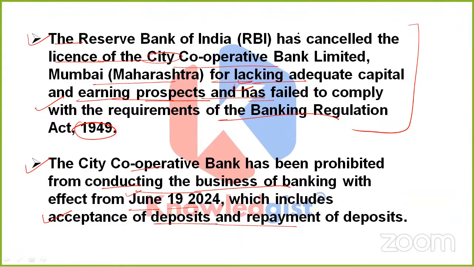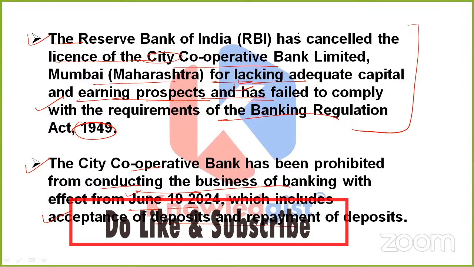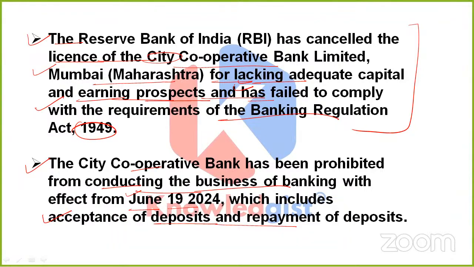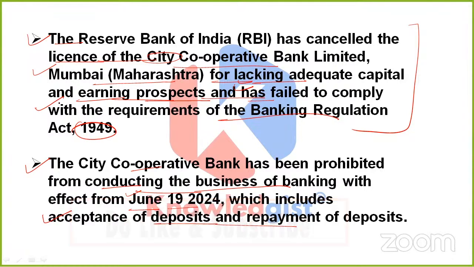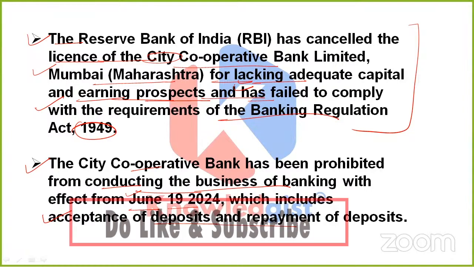So yes, from the very first question, we came to know the name of that particular bank which got cancelled. Apart from it, it is placed in Mumbai, Maharashtra. The reason is the lack of adequate capital and also earning prospects. This bank also failed to comply with the requirements of the Banking Regulation Act 1949. And what are the prohibitions which City Cooperative Bank is going through from June 19, 2024? There is no further conduct of the business of banking, which came into effect from June 19, 2024.